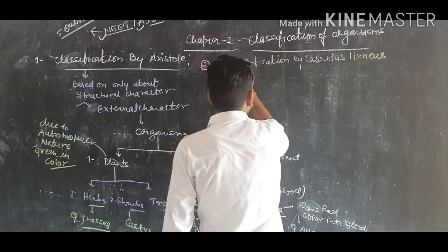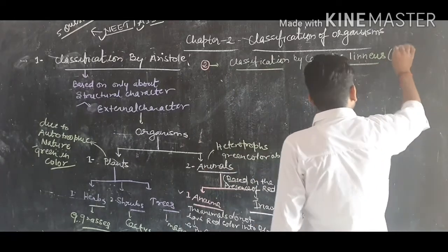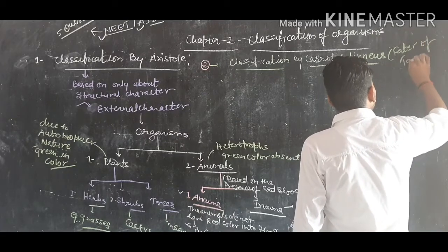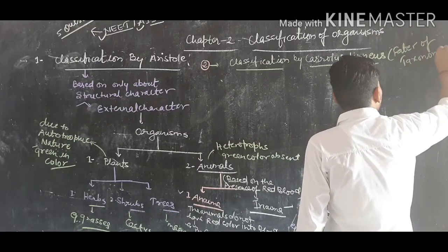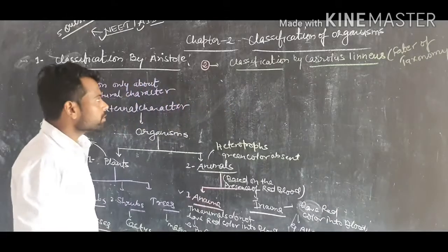And Carolus Linnaeus is the father of taxonomy. Father of taxonomy is Carolus Linnaeus.